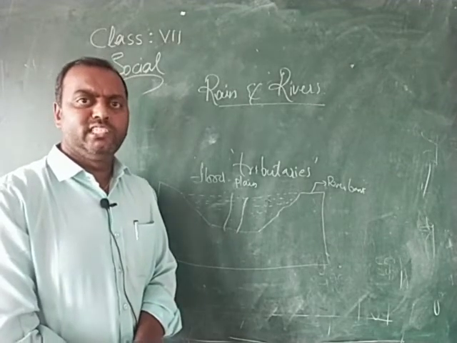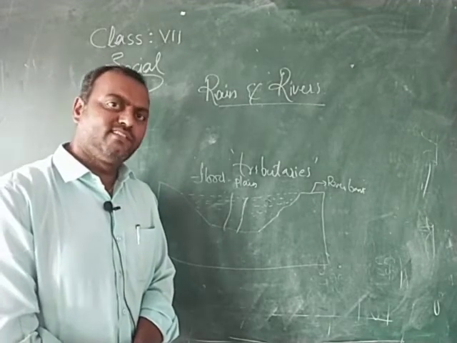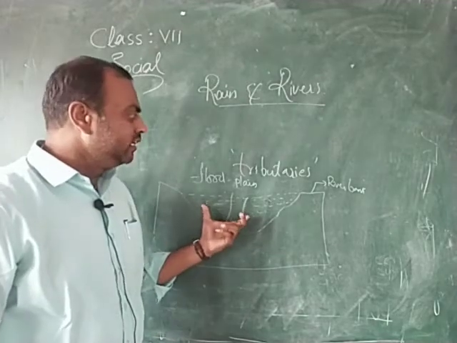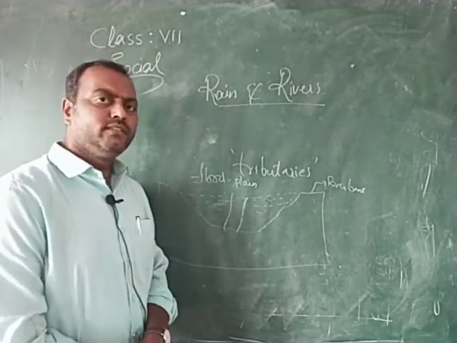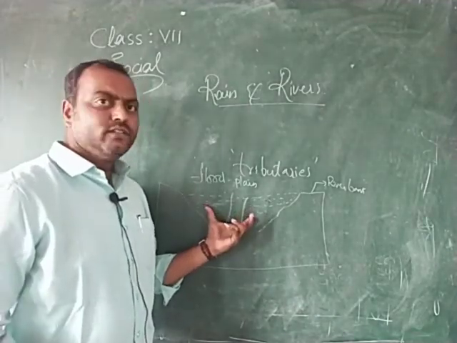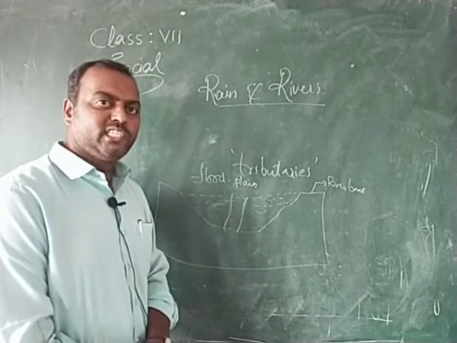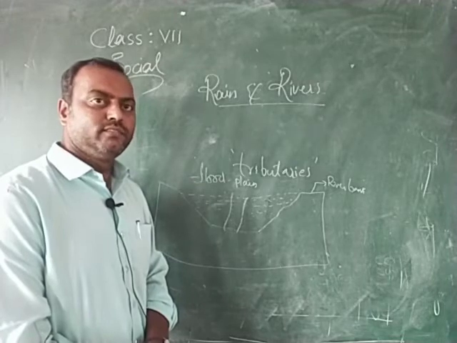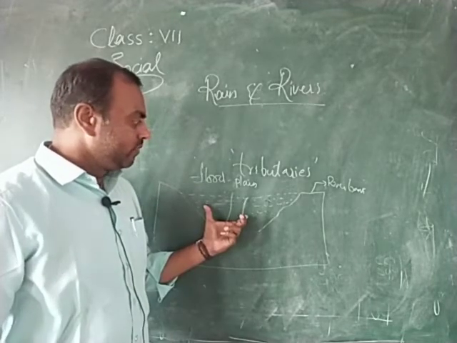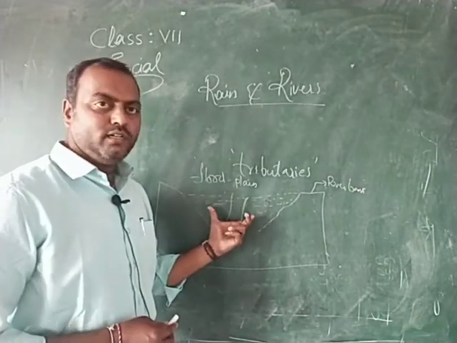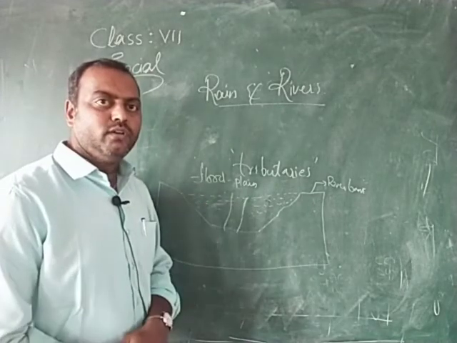These floodplain regions often suffer with floods. We shall learn about the areas which suffer because of floods and how to manage during the times of floods.